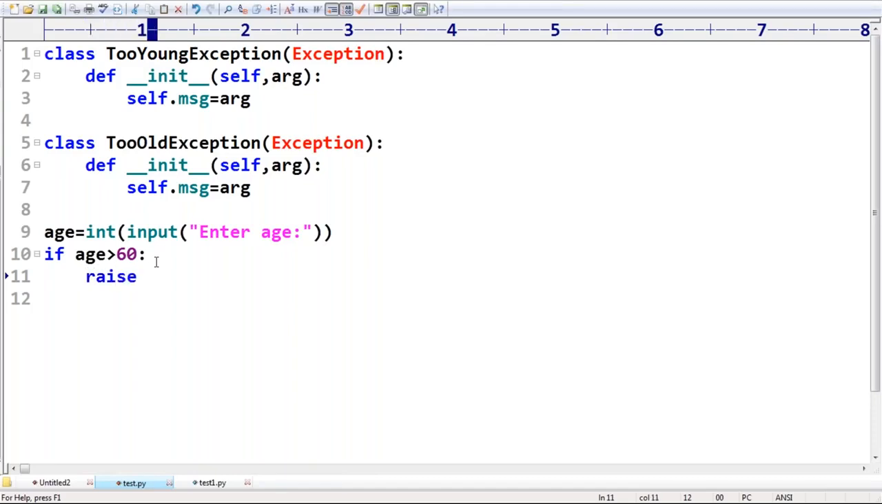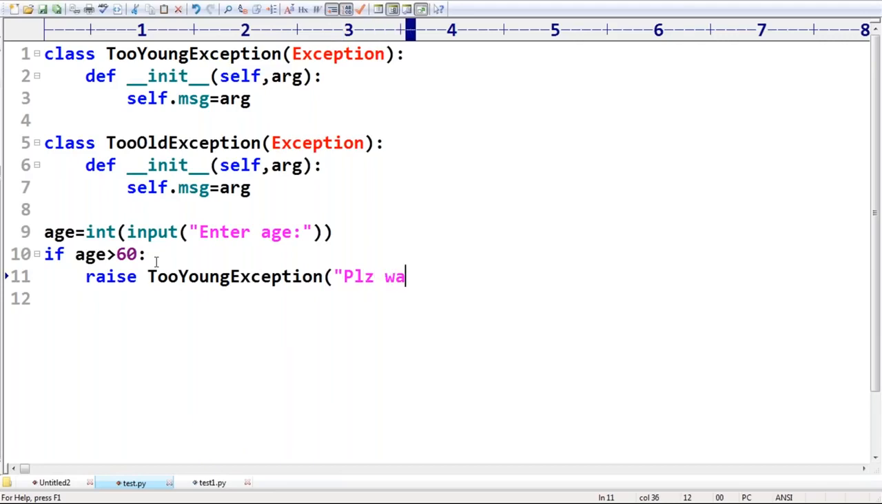Raise keyword. Are you getting what the keyword is we require to use, right? Raise keyword. Which exception do you have to write? TooYoungException. With what description do we require to use, sir?